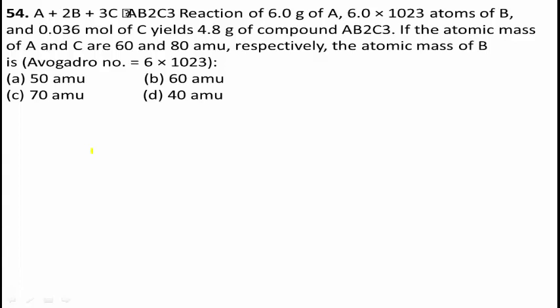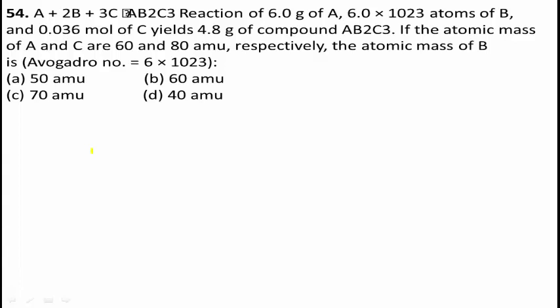If the atomic mass of A and C are 60 and 80 AMU respectively, the atomic mass of B is. Options are given here: option A 50 AMU, option B 60 AMU, option C 70 AMU, and option D 40 AMU.